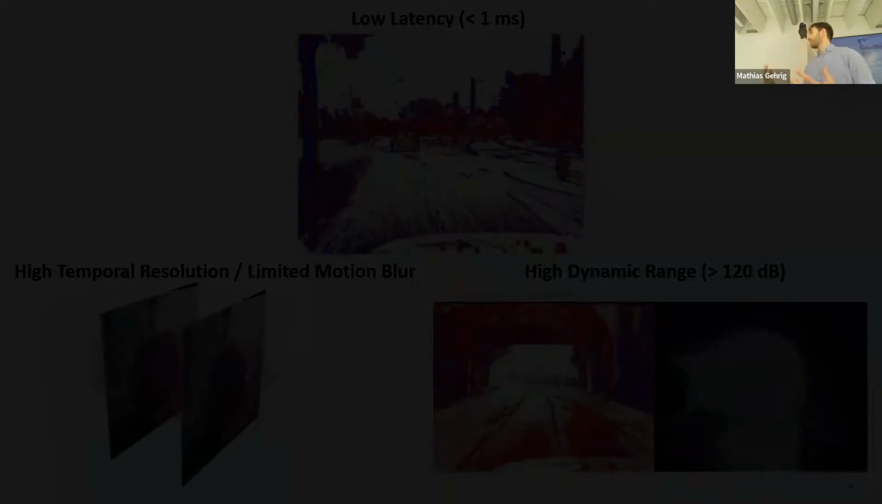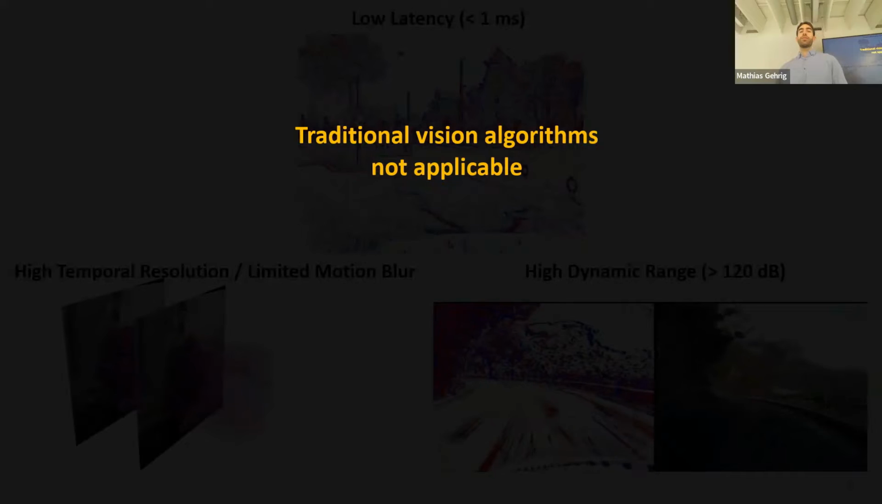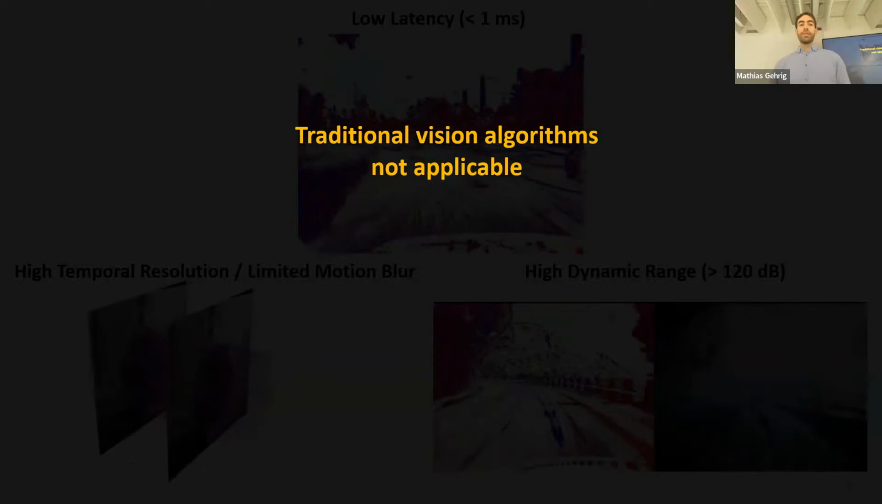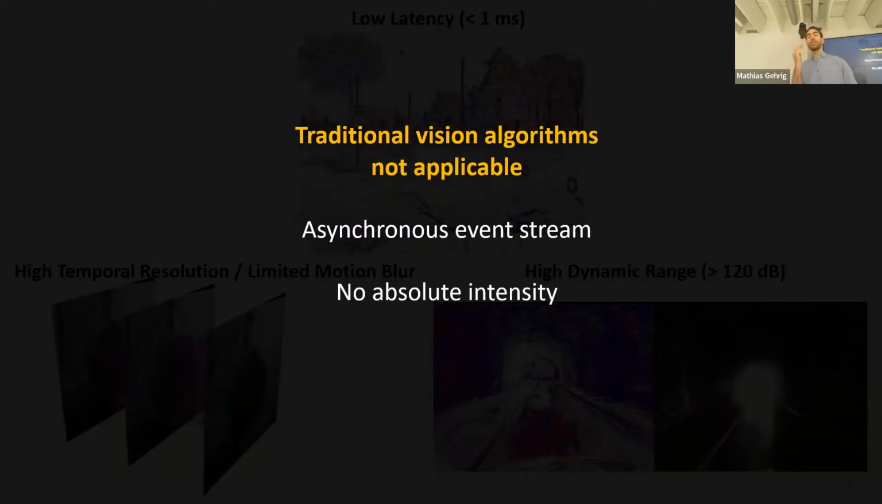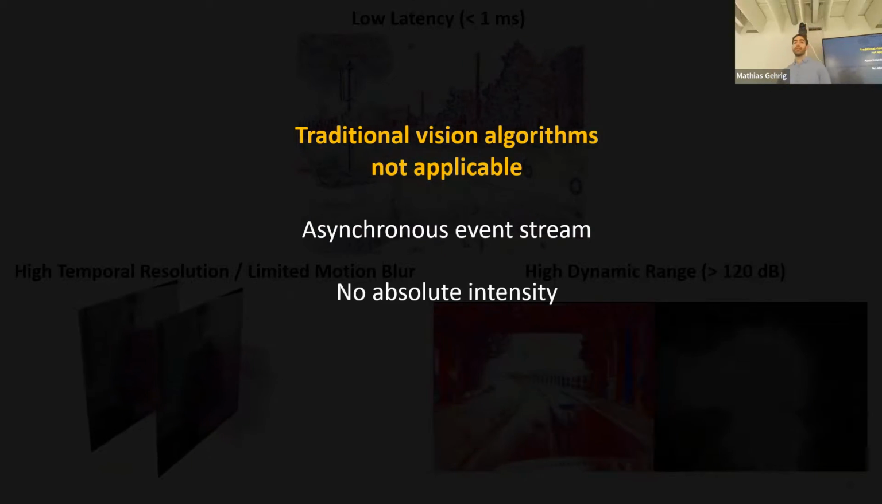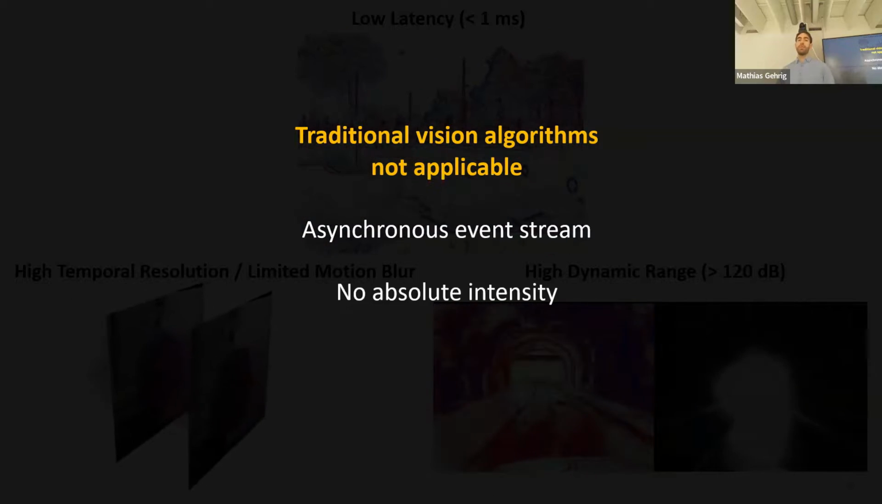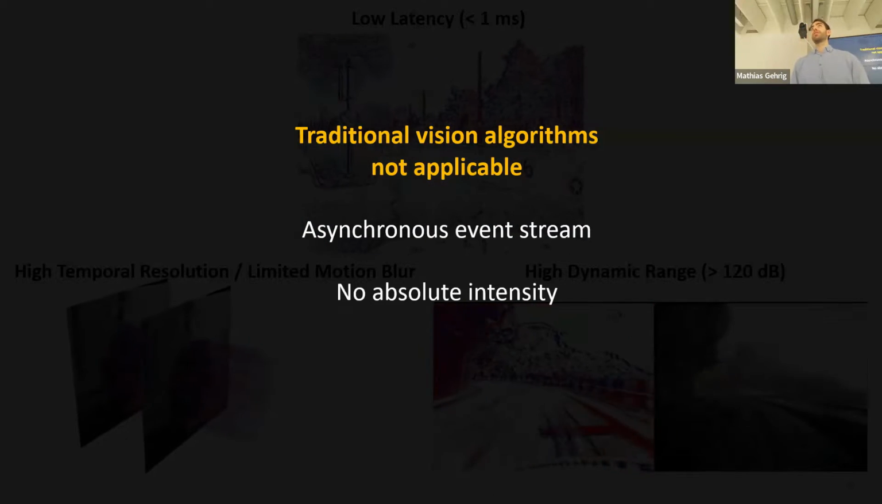While we'd like to exploit these properties in this thesis, traditional vision algorithms are typically not able to be useful in this case. This is because the nature of event data is asynchronous, and it does not contain absolute intensity information, but only informs about log intensity changes.